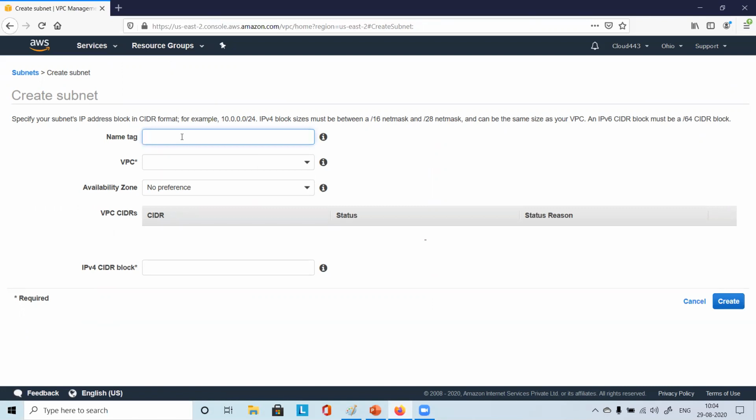Just give some name. My VPC2, and I'll say subnet. I'll just keep it small, sub1. Okay. My VPC2 hyphen subnet 1. Like that I have named something. You can name accordingly, just to remember.